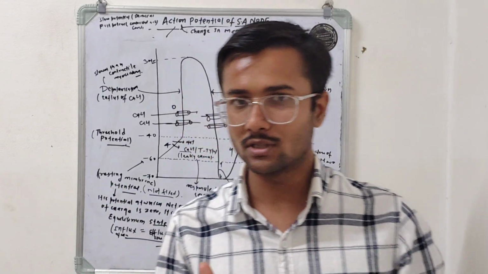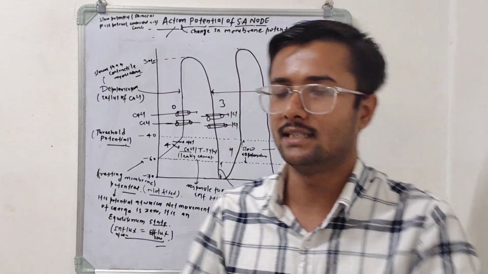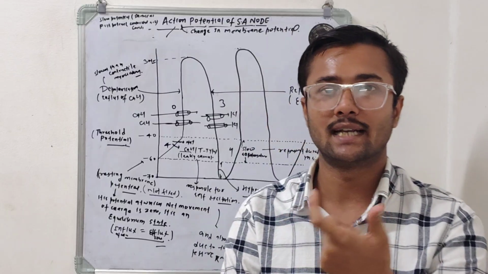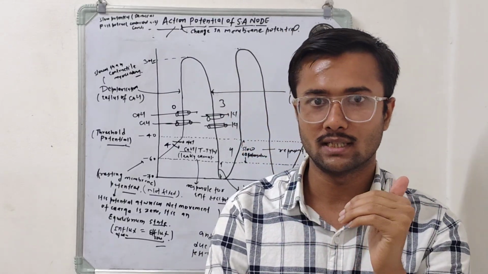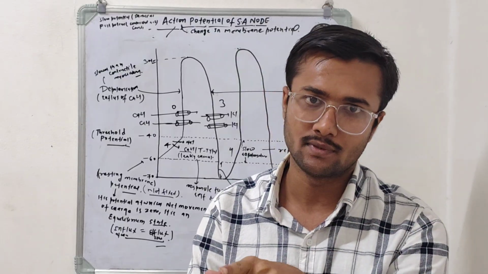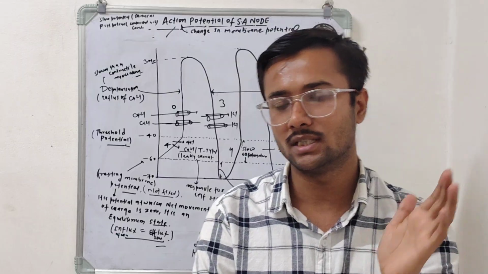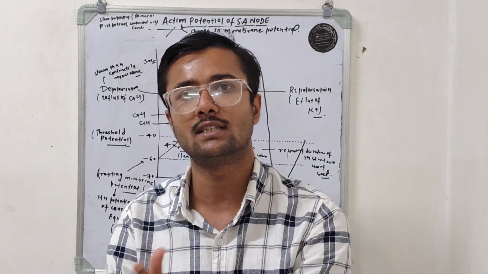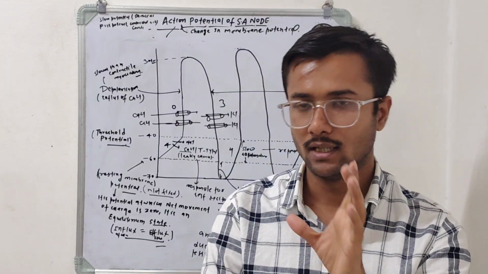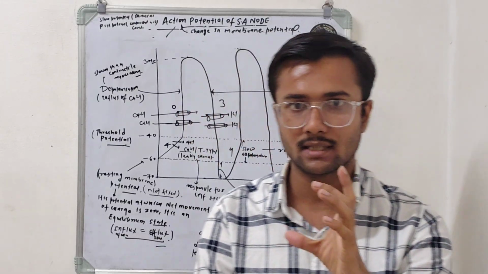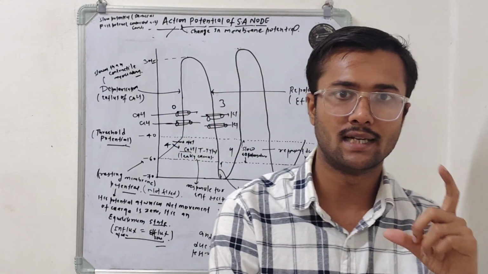Now the second question they ask you: what is the meaning of depolarization? Depolarization means the change in membrane potential due to the influx of charge. Then what is the meaning of repolarization? Repolarization means the change in membrane potential due to the efflux of charge. So action potential is a combination of both depolarization and repolarization.